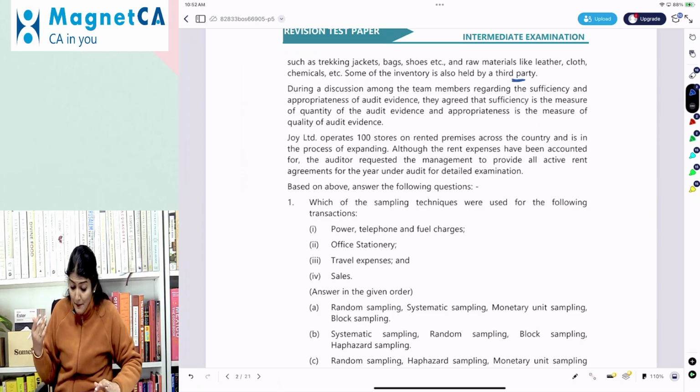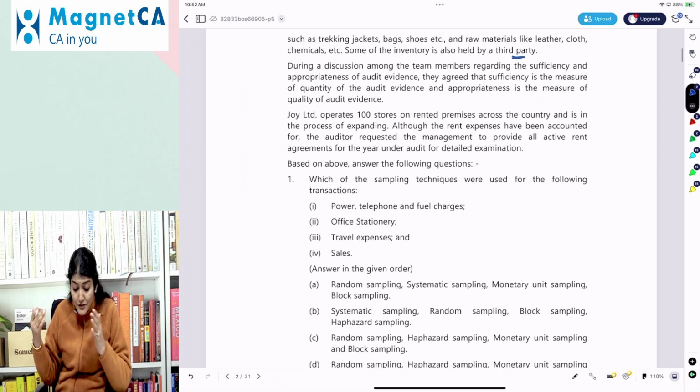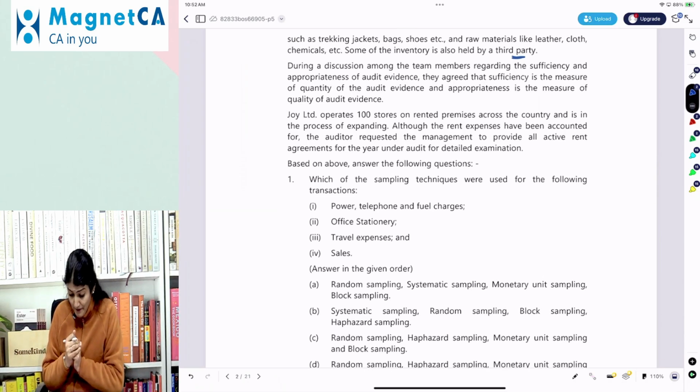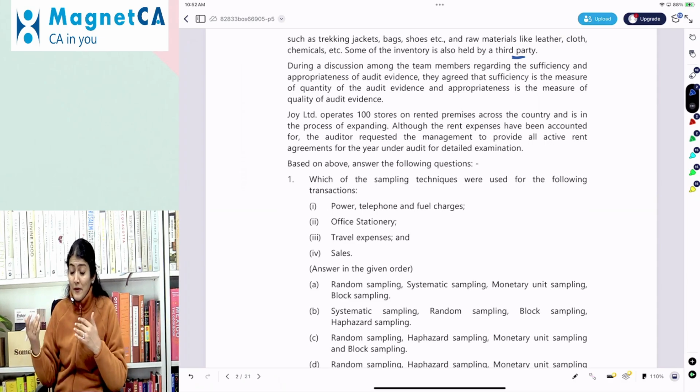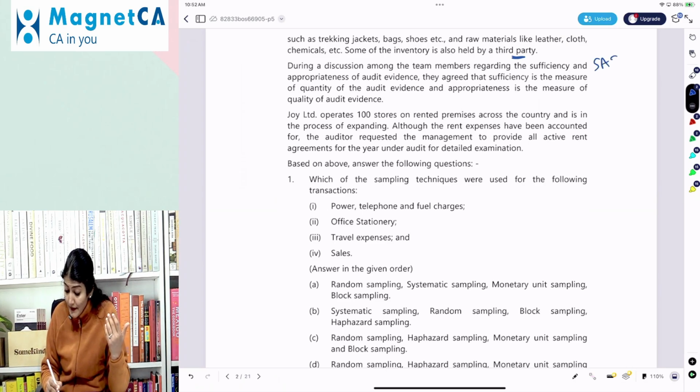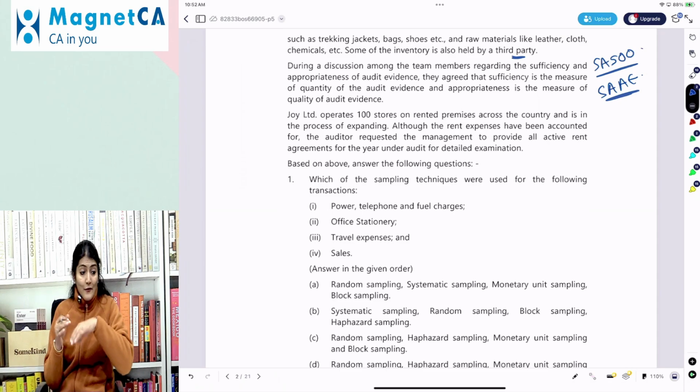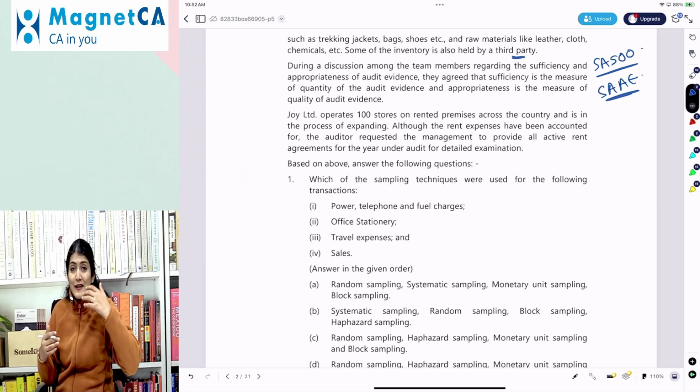During a discussion amongst the team members regarding the sufficiency and appropriateness of audit evidence, they agreed that sufficiency is the measure of the quantity and appropriateness is the measure of the quality of the audit evidence. So with SA 500, we are talking about the sufficient appropriate audit evidence. So actually reading this particular case scenario is a good revision of our content also.